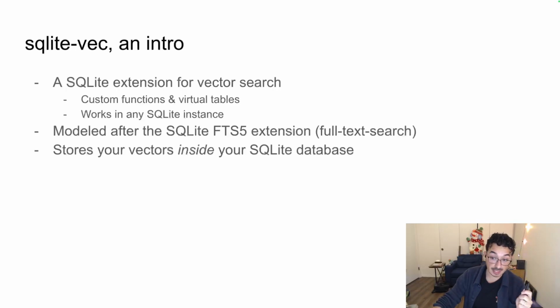So what sqlite-vec is, it is a SQLite extension that does vector search, like we talked about. It uses custom SQL functions and virtual tables to do so. It works inside of any SQLite instance that you already have. So if you have a Python app that already uses SQLite to store data, it'll work there. If you have a Ruby application, Go, Rust, if you're using the SQLite command line interface, if you're using SQLite in WebAssembly, sqlite-vec will run in all those different environments in your pre-existing SQLite database instance.